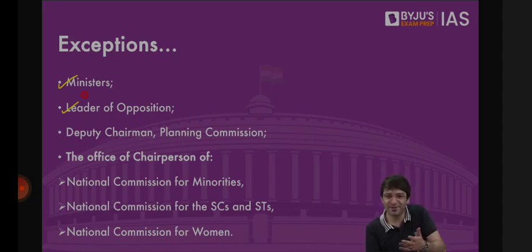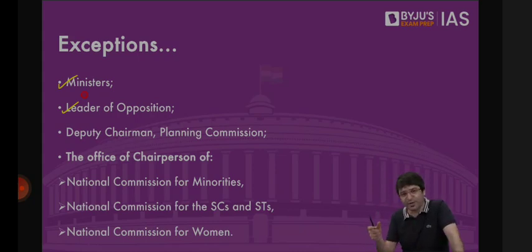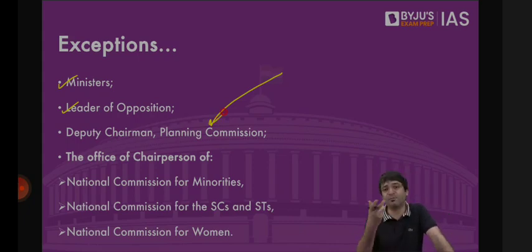We have a law, the MPs Prevention from Disqualification Act of 1959. We will amend it to ensure that a legislator, which is you, once appointed as the deputy chairperson of the planning commission, will not be disqualified, because this post we will keep under the exemption list. Okay, and that is how Pranab Mukherjee was appointed as the deputy chairperson of the planning commission, despite the fact that he was a member of the parliament.